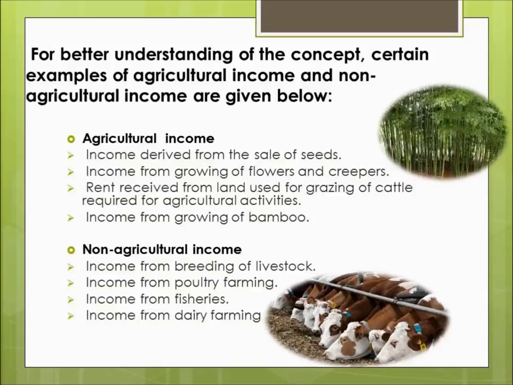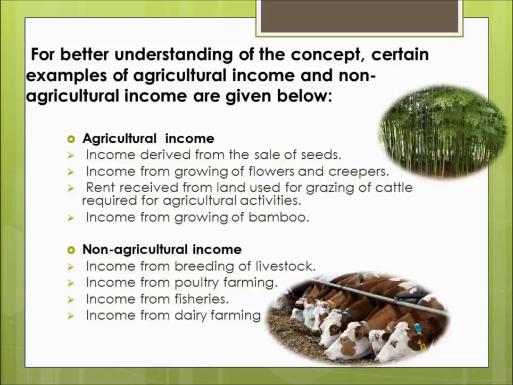Income from breeding of livestock. If I am earning any income from breeding of livestock, that will not be my agricultural income because breeding of livestock is not considered an agricultural operation. First of all, we'll try to put this income under the 3 conditions, whether it satisfies the 3 conditions given under section 2(1A).